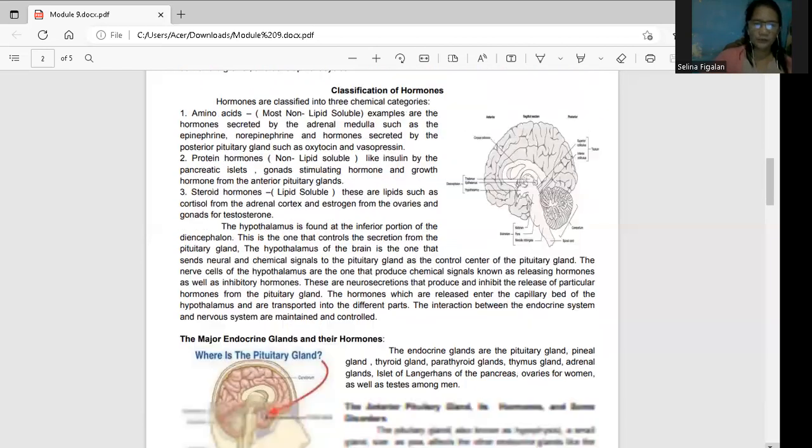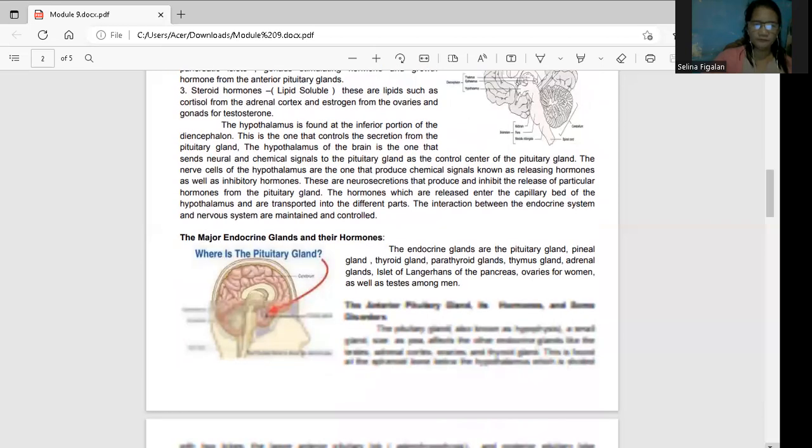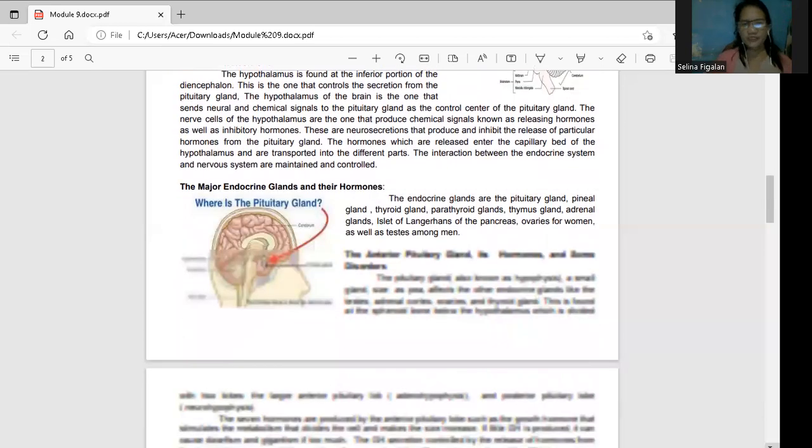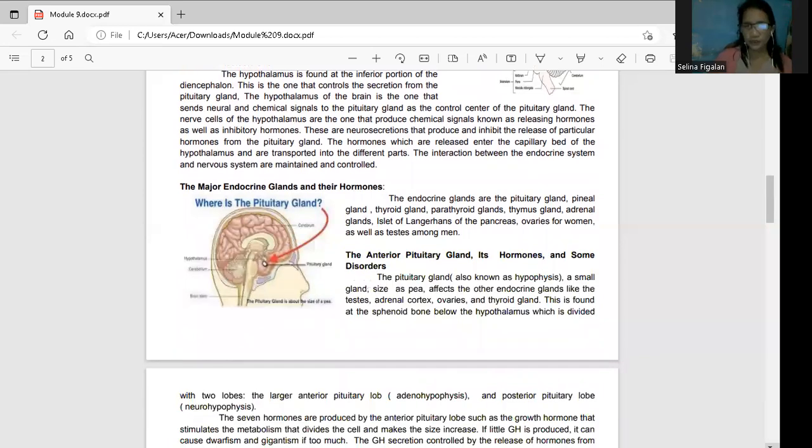Okay, let us go through this one by one. Let us first tackle the anterior pituitary gland. So kung merong anterior, merong posterior. The pituitary gland, known as the hypophysis, is a small gland, so it's here. Okay, this is your pituitary gland. Meron kayong anterior portion and meron kayong posterior portion. When you say anterior, nasa harapan. When you say posterior, nasa likuran. Okay, so this is your pituitary gland.